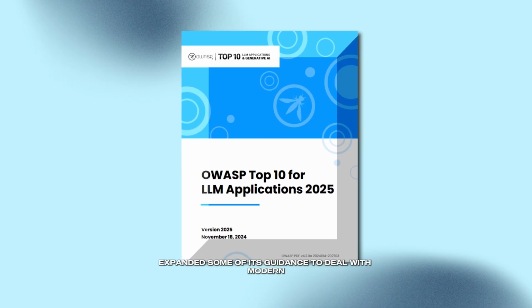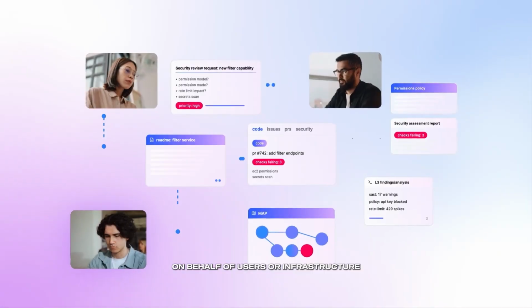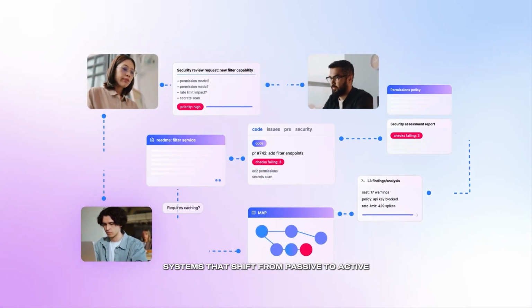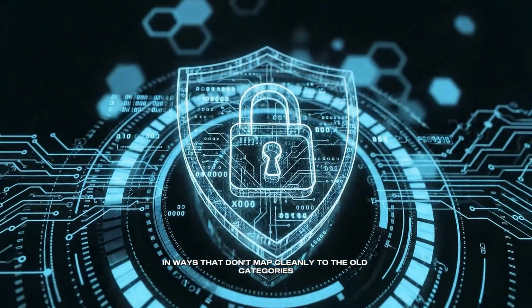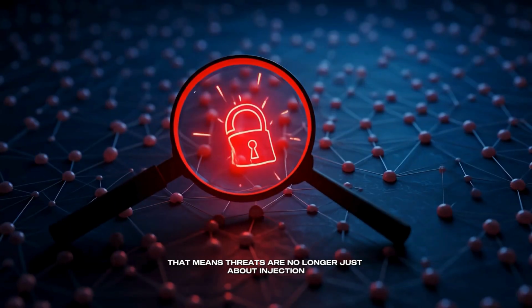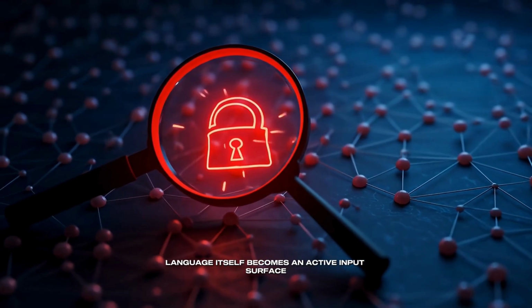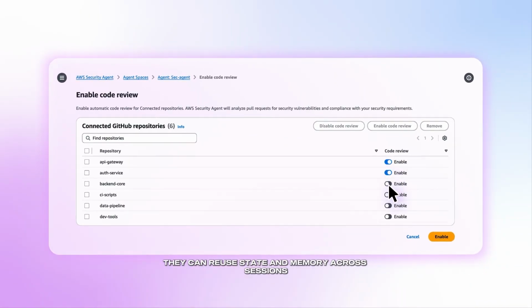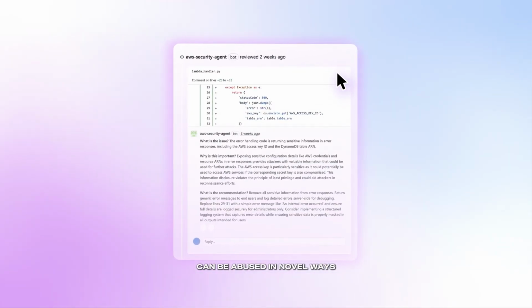In 2025, OWASP expanded some of its guidance to deal with modern supply chain risks, but Agentic AI changed the game again. These systems don't just output text, they plan, decide, delegate, and take action on behalf of users or infrastructure systems. That shift from passive to active dramatically expands the attack surface in ways that don't map cleanly to the old categories. In practice, that means threats are no longer just about injection or bad dependencies. Language itself becomes an active input surface. Agents can chain tools together at runtime. They can reuse state and memory across sessions and contexts. They can make decisions that ripple through connected systems, and each of those capabilities can be abused in novel ways.